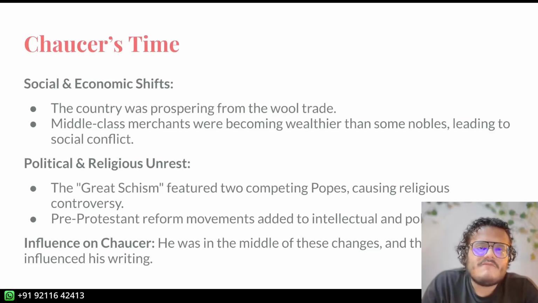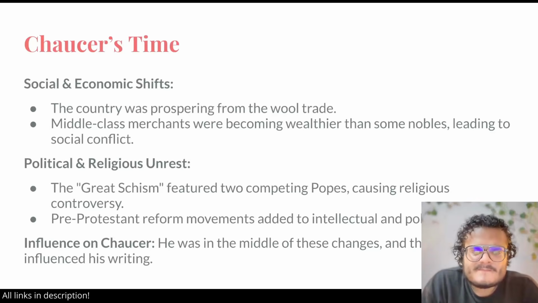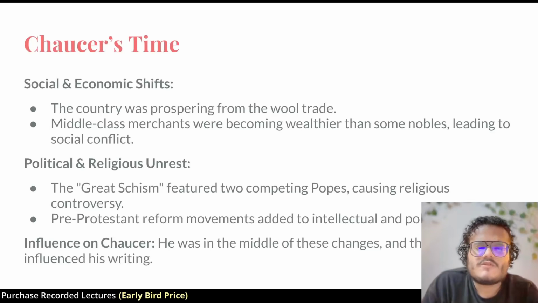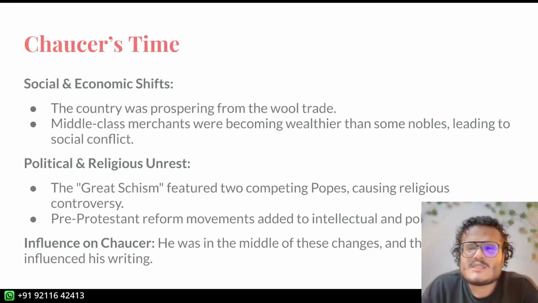I've asked you to watch a video on Christianity in an earlier lecture, and that's going to help you a lot to understand this. Essentially, there's supposed to be only one Pope, and even to this day, the Pope is elected, and there's only one Pope for all the Roman Catholic people who follow that religion, be it in India, America, wherever. All the Roman Catholic people believe in the supremacy of the Pope. Supremacy in the sense that the Pope is the representation of God on earth. But during Chaucer's time, there was a great schism, which means there was another person who claimed to be the Pope, the representative of God on earth, and that was somewhere in France.